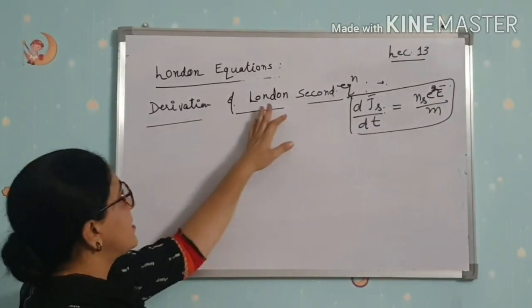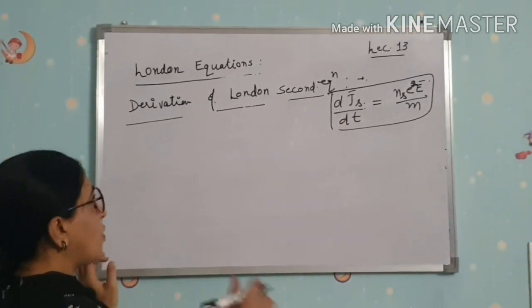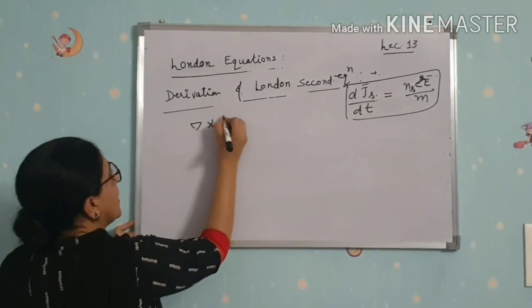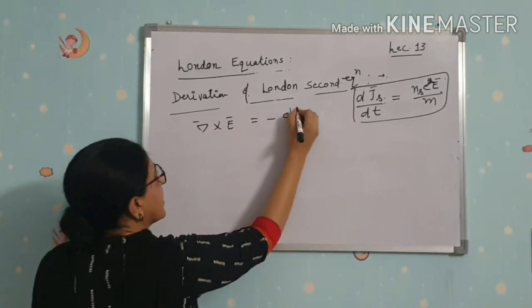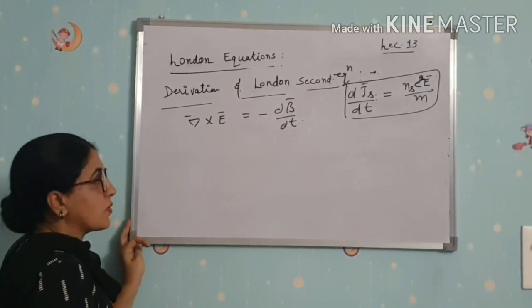Now we derive London's second equation. So this is the first equation. Now Maxwell's equation, we know that del cross E is equal to minus dB by dt. We know this equation.